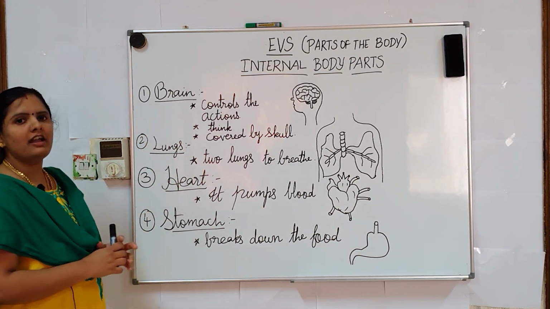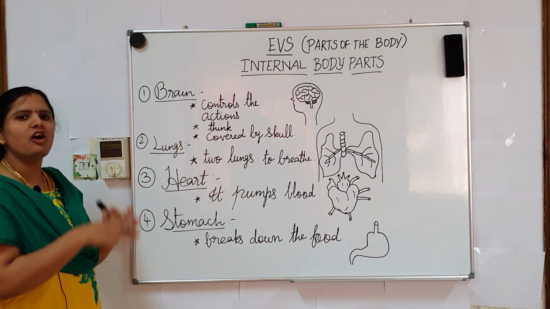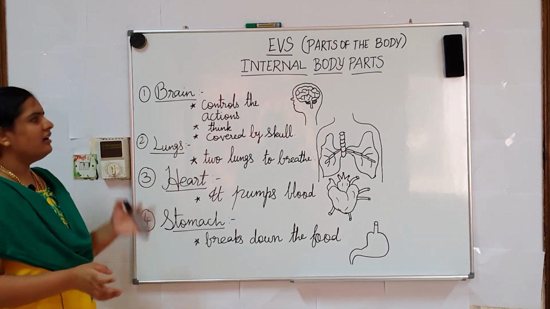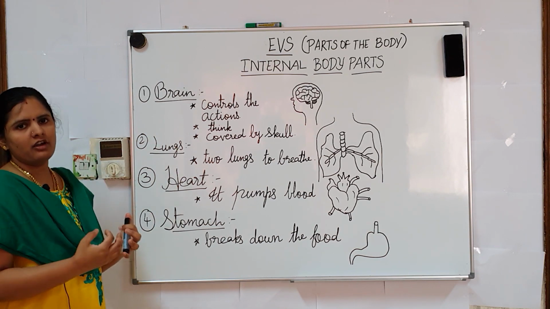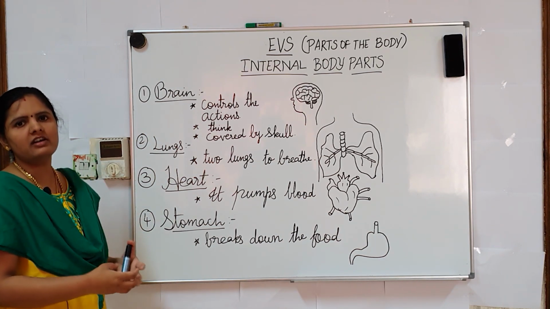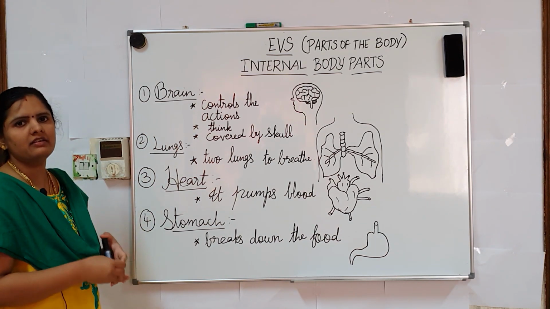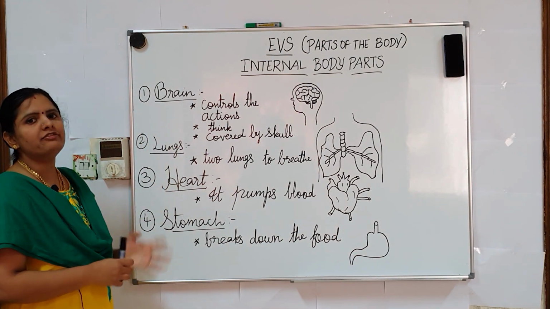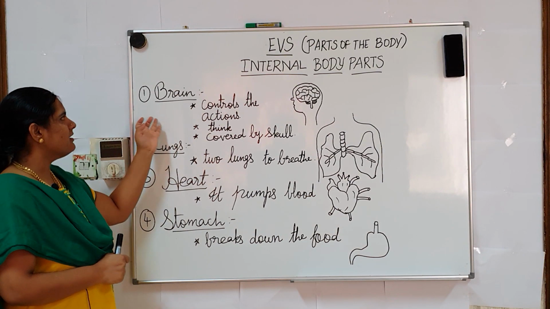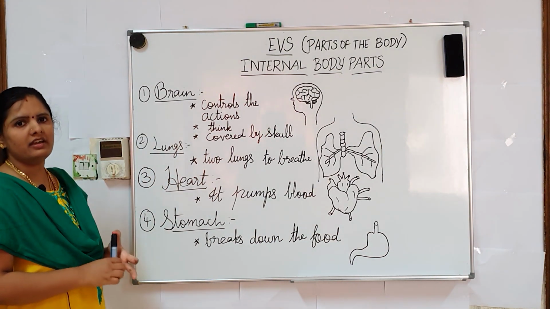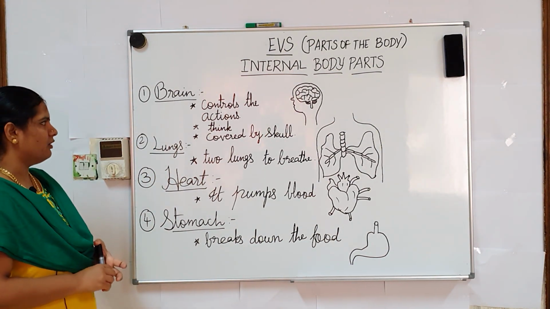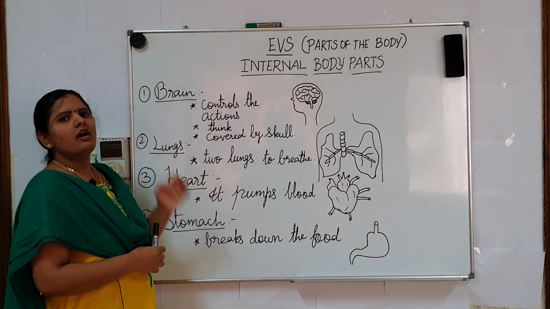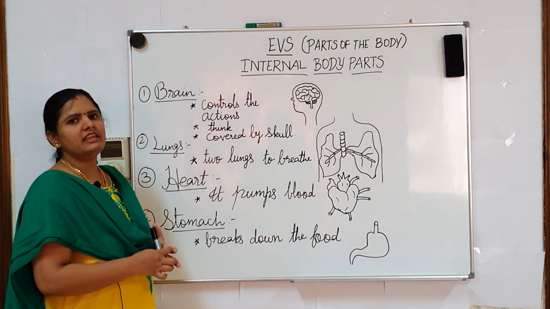It helps to control the actions all over the body. If we want to do some work like walking, jumping, running, anything, we need the brain function. The brain plays a major role in actions, and the brain also makes us think.